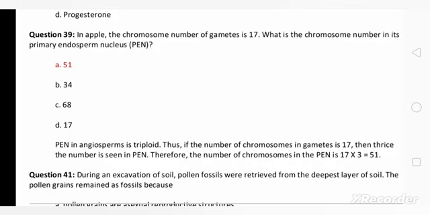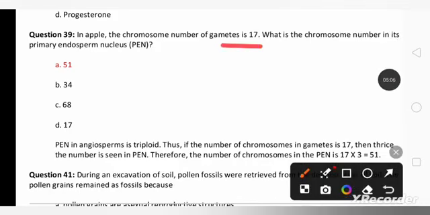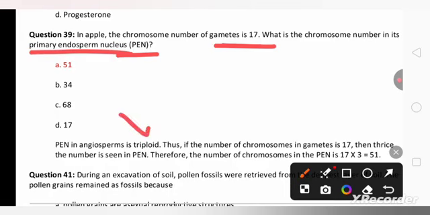In apple, the chromosome number is 17. What is the chromosome number in its primary endosperm nucleus? So we should know that the primary endosperm nucleus is triploid. Thus the number of chromosomes in the gametes is 17. Gametes are haploid and PEN is triploid.